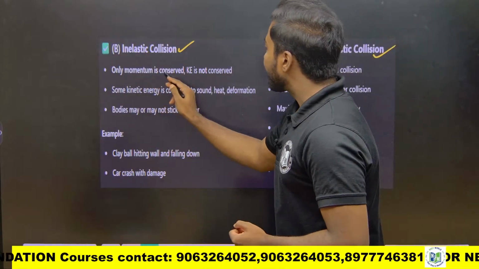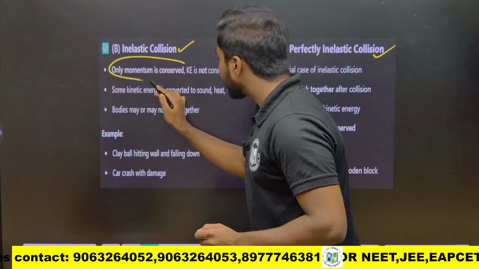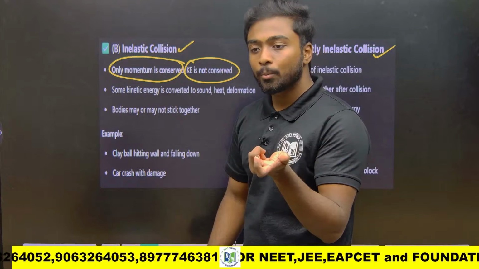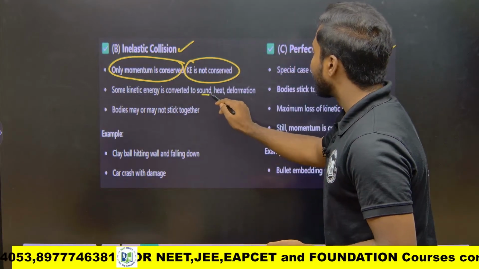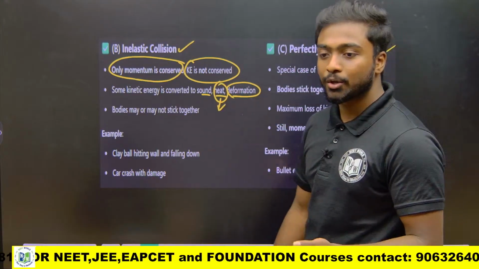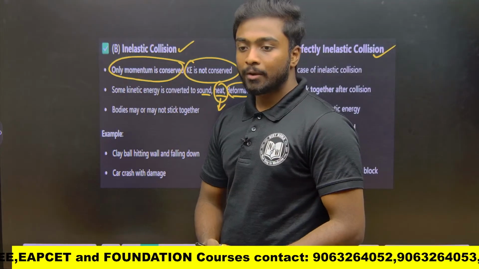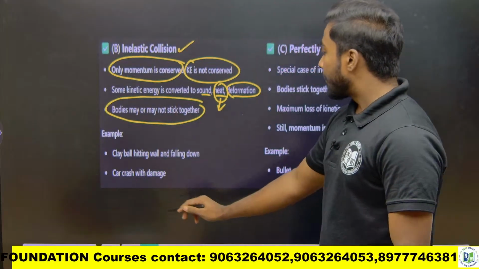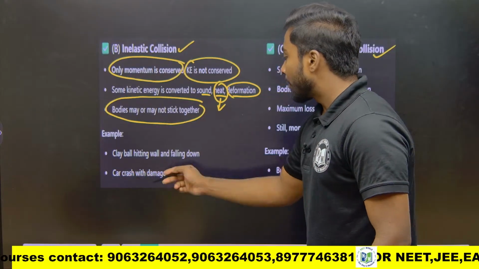So only momentum is conserved for inelastic collision. Momentum is conserved, kinetic energy is not conserved there. Some kinetic energy is converted to sound, heat or deformation. I have given the example of heat energy. Bodies may or may not stick together. Example, a clay ball hitting the wall and falling down, or a car crashing with damage.